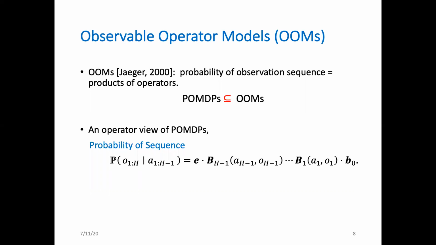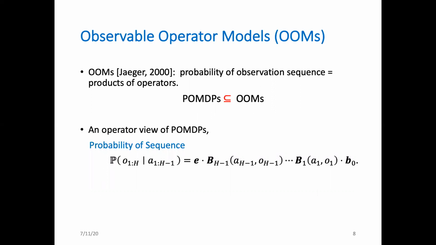In observable operator models, the probability of every observation sequence can be written as products of operators. One can verify that POMDPs are a subclass of OOMs in the sense that for every POMDP, there exists a set of operators that can be used to compute the probability of every observation sequence.